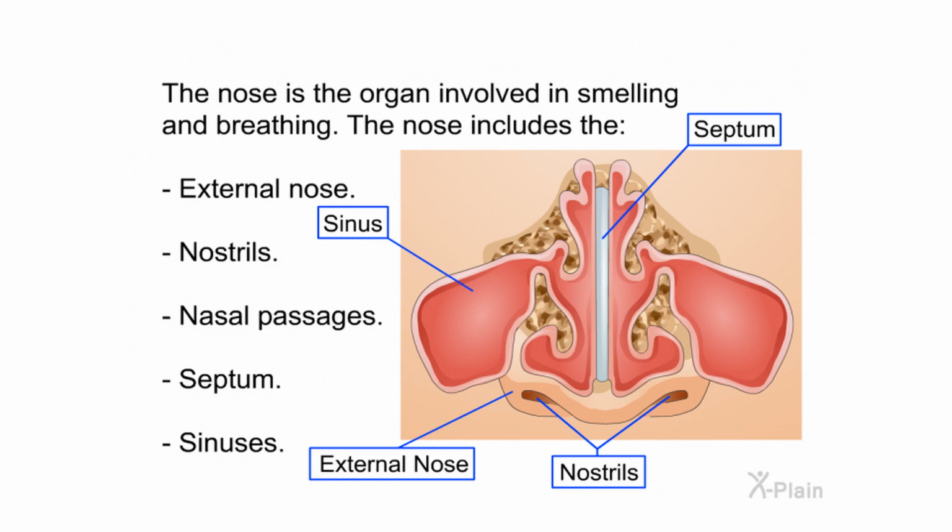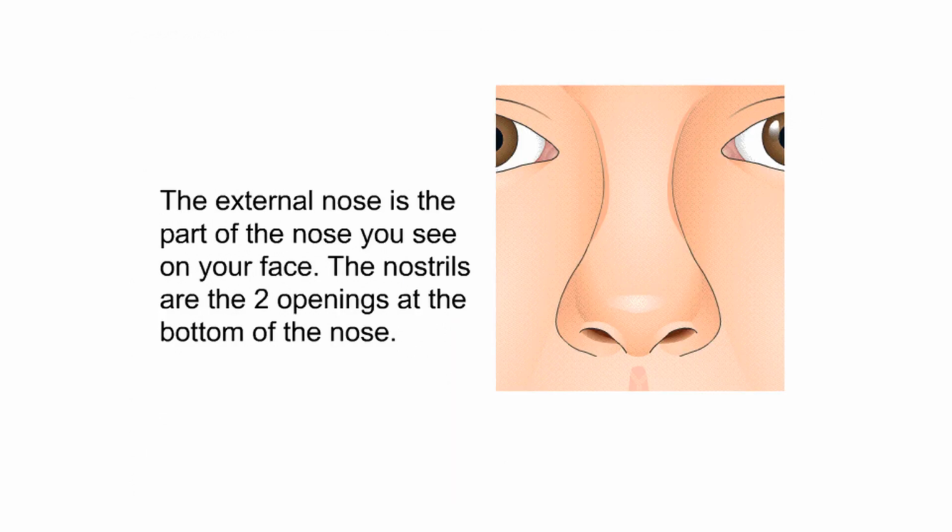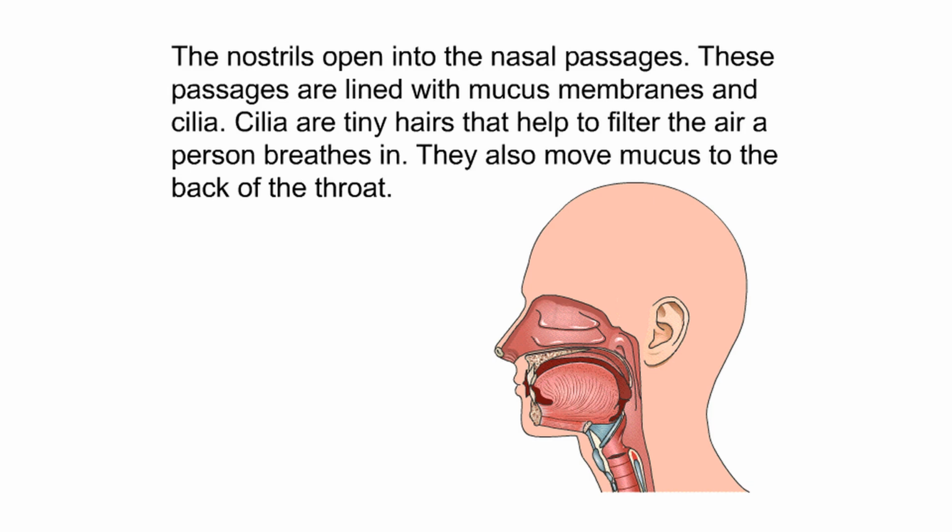The nose. The nose is the organ involved in smelling and breathing. The nose includes the external nose, nostrils, nasal passages, septum, sinuses. The external nose is the part of the nose you see on your face. The nostrils are the two openings at the bottom of the nose. The nostrils open into the nasal passages.